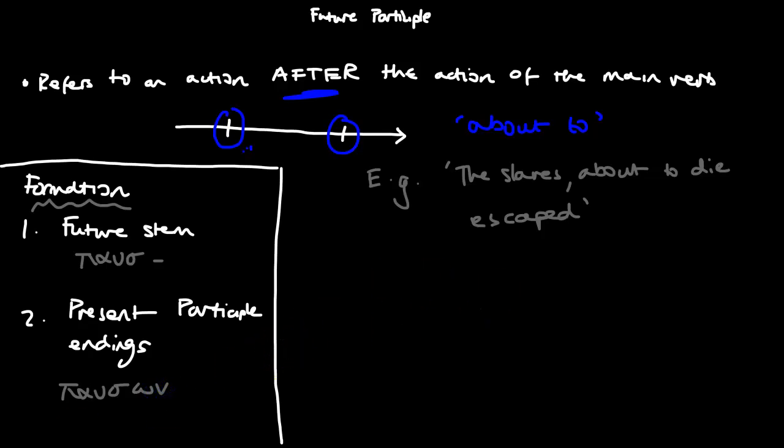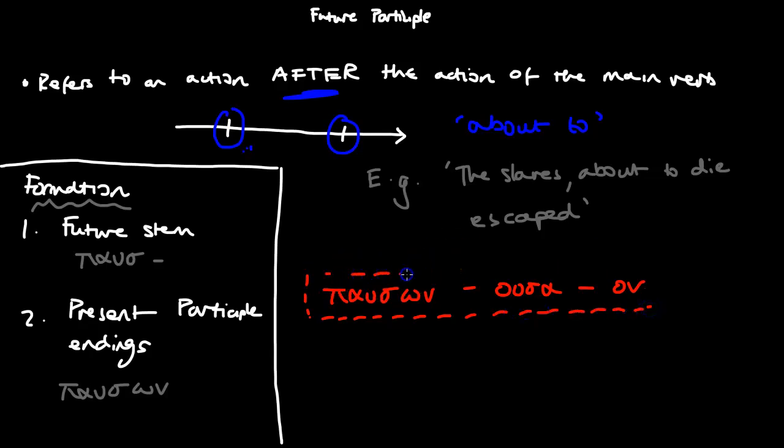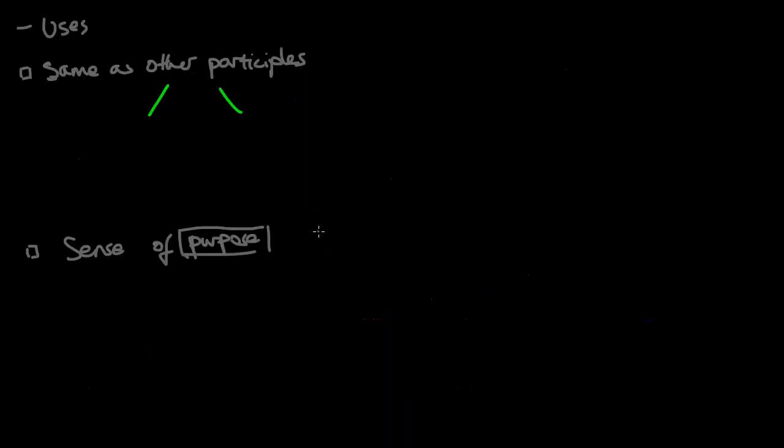So now let's write that to the side. It's just going to be pauson, pausousa, pauson. As simple as that. Okay, so now we've talked about the formation, let's discuss the uses of the future participle.